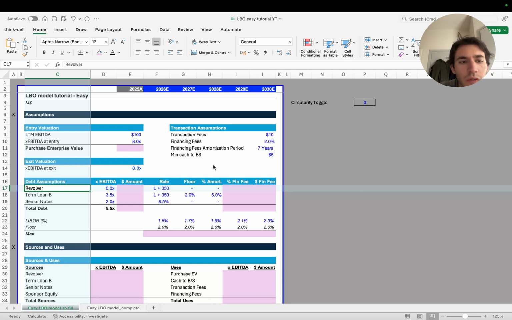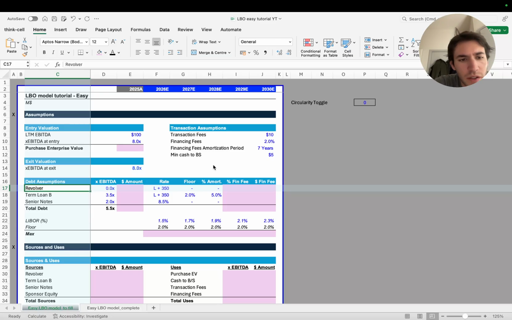So you're going to draw 10 million from the revolver and use that to repay the debt. The year after, if the cash you generate is greater than 0, you're going to use that value to repay the revolver. We'll see that after.